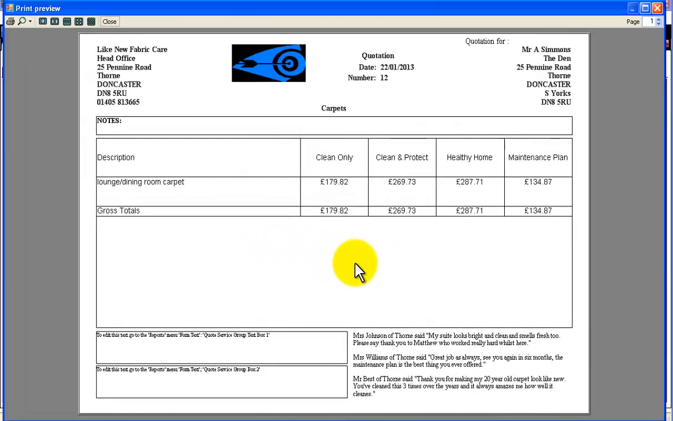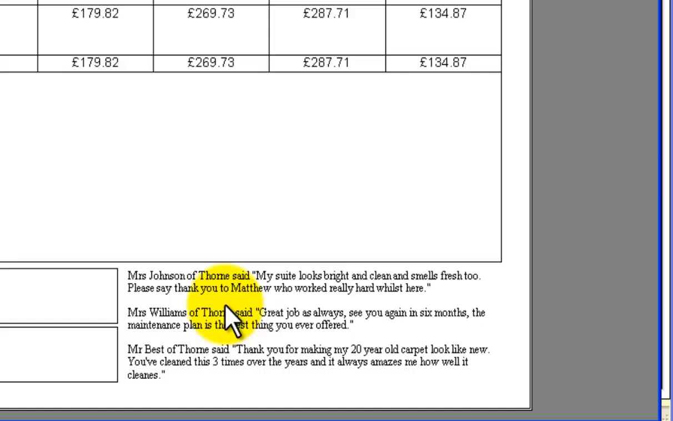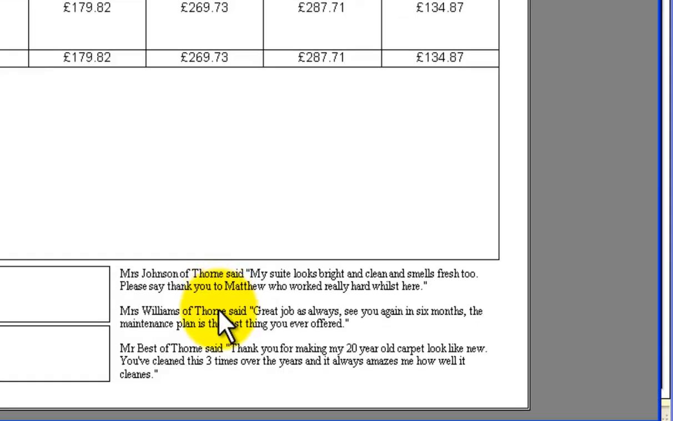So you can imagine how powerful that is when you give this over to Mr. Simmons and you explain that you've got the lounge carpet there, you've got the clean only price, the clean and protect, a healthy home and a maintenance plan price, and then did you know that Mrs. Williams of Thorns also used us, and she said that we did a great job as always, and I'll see you again in 6 months. The maintenance plan is the best thing you will ever offered.